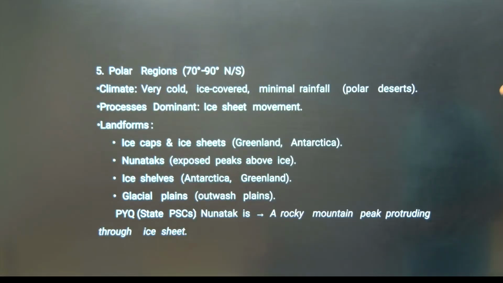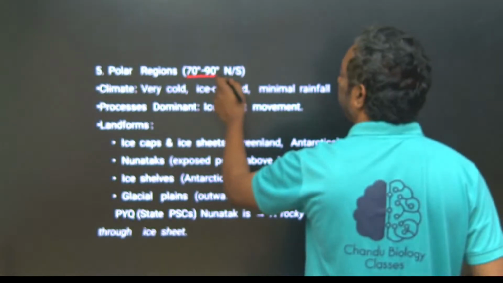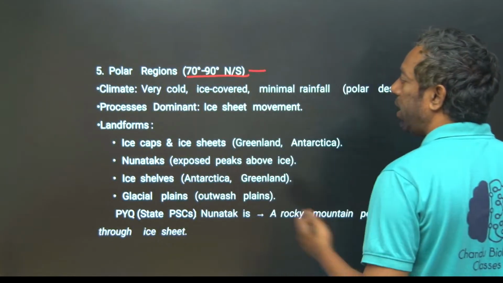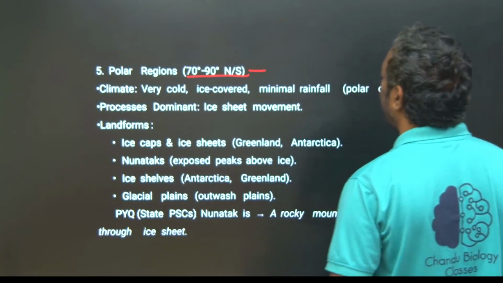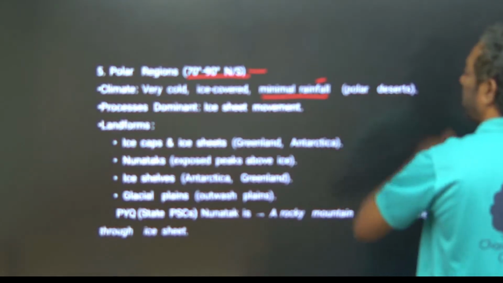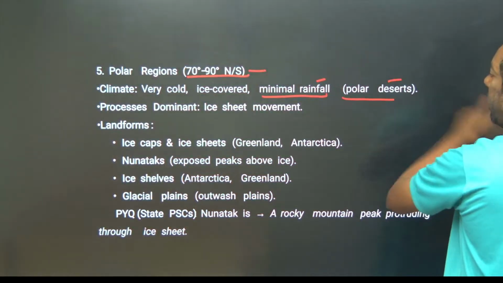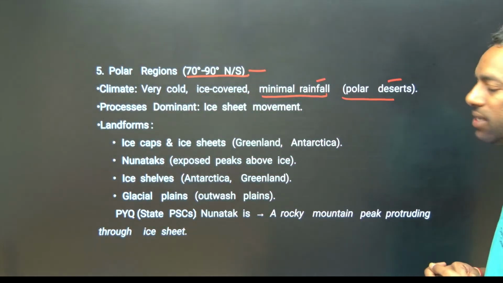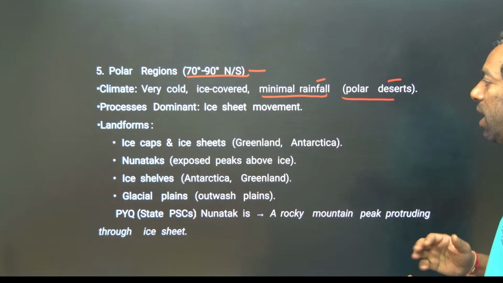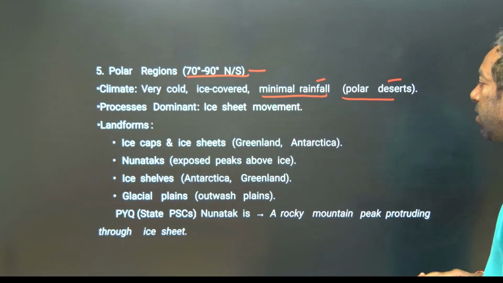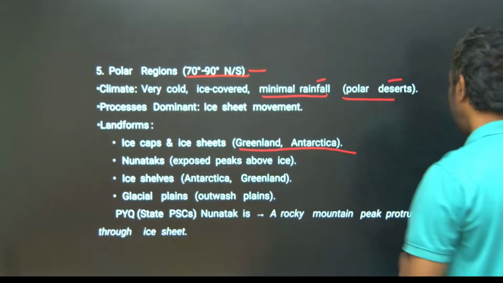And the polar region is mostly 70 to 90 degrees, very cold, ice covered with minimal rainfall. Polar deserts are also created here. Ice caps and ice sheets, especially Greenland and Antarctica.